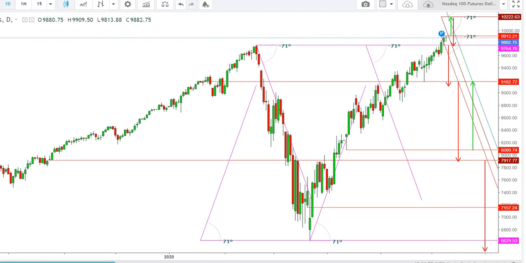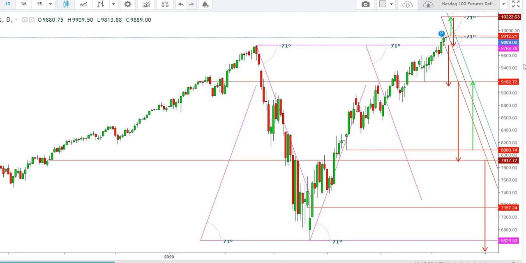Here you can see that the Nasdaq futures opened at the levels of 9880 after testing the lows of 9813. The Nasdaq futures tested the highs of 9909 and are currently trading at 9888.